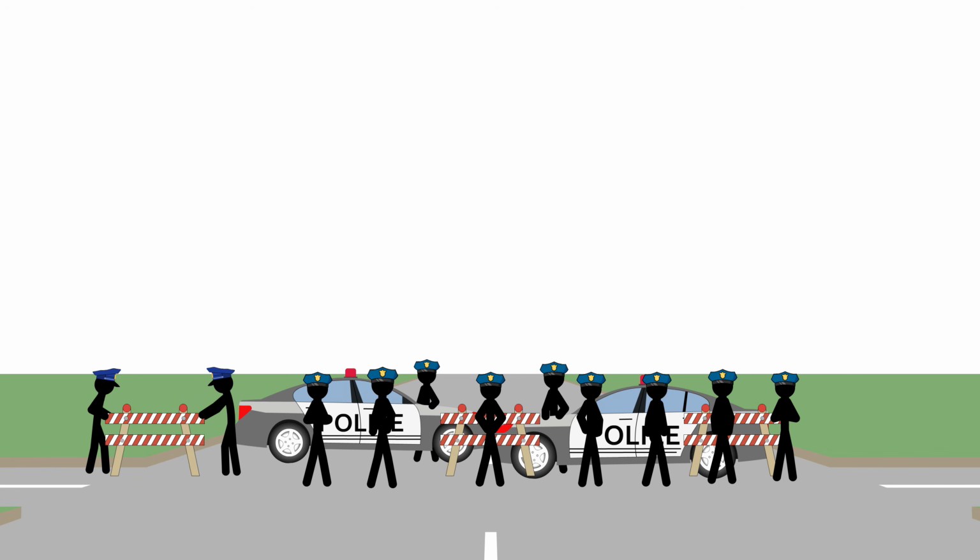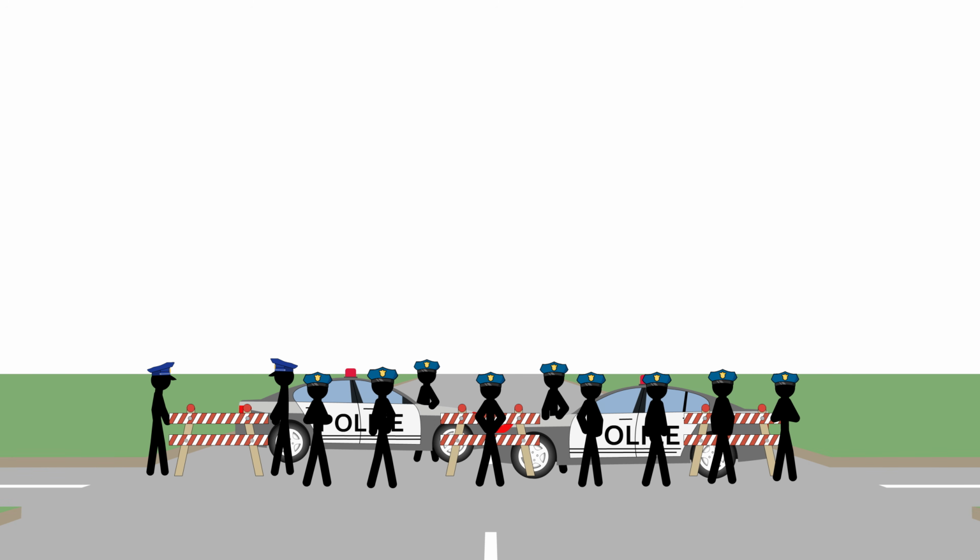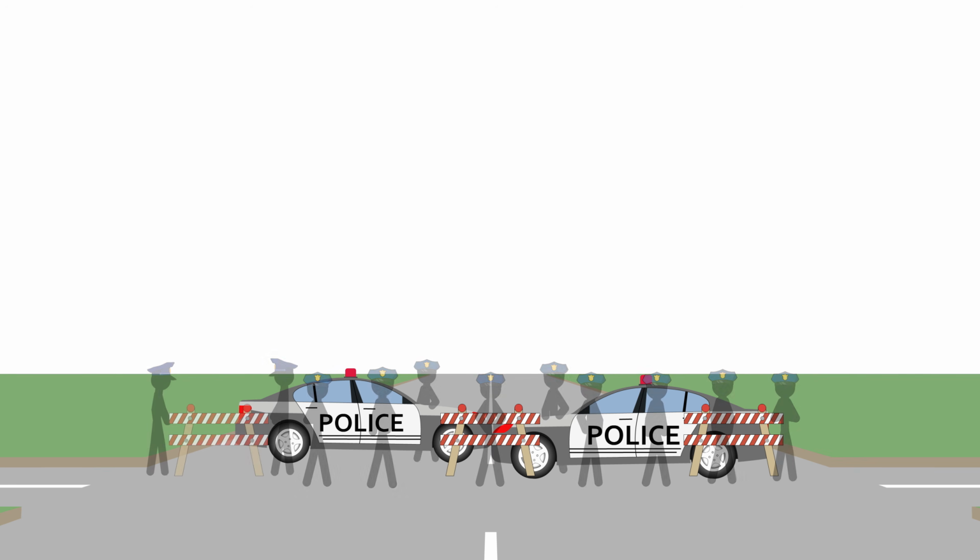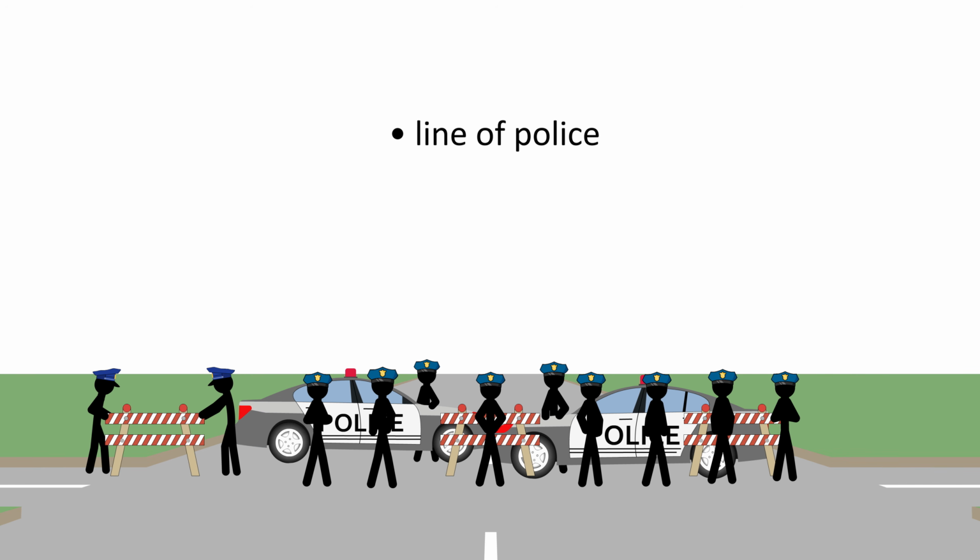Okay, so let's try one more. How do you think we could describe this using a phrasal verb with off in which off means to block access? Here, a line of police and vehicles block access to a road.